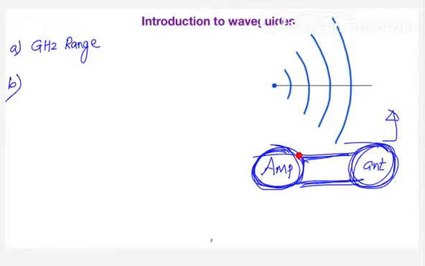Suppose you don't have any waveguide. As you can see here, assume that this is my axis of wave propagation. This is my intended direction. But in elementary physics we have studied that as the distance progresses, the wave tries to expand out. These are all called spherical wave fronts.